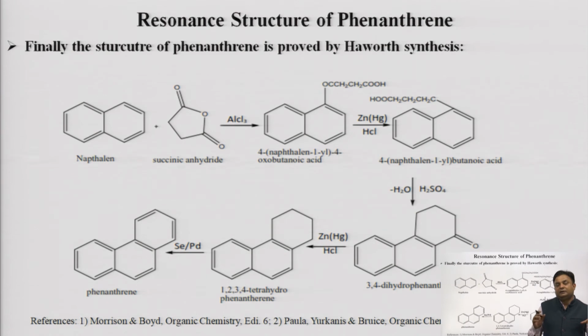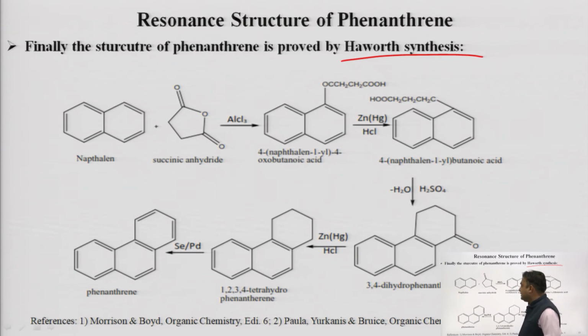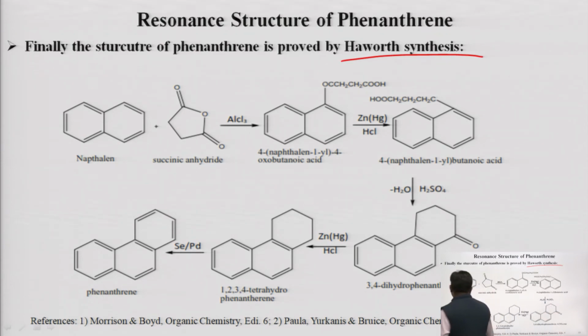Finally, the proposed structure of phenanthrene is also confirmed by the synthesis of phenanthrene. So I am taking here the example of the Haworth synthesis. In this synthesis, we take naphthalene and succinic anhydride as reagents. Both reagents react in the presence of a Lewis acid like AlCl3.